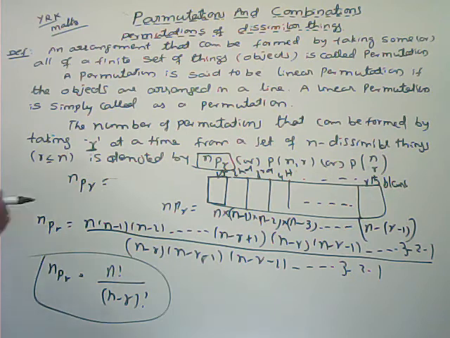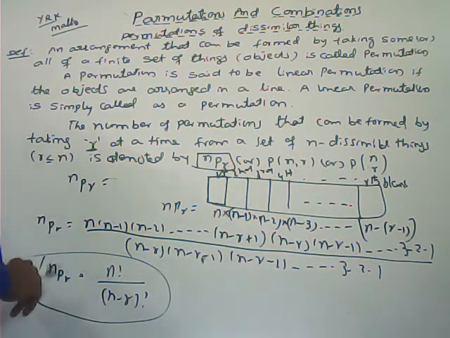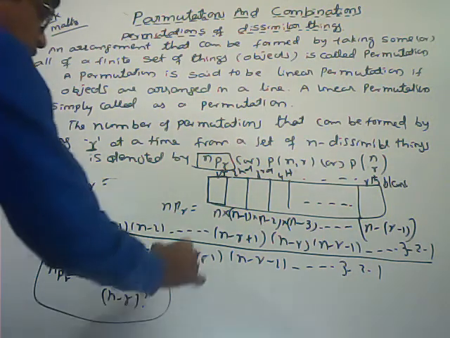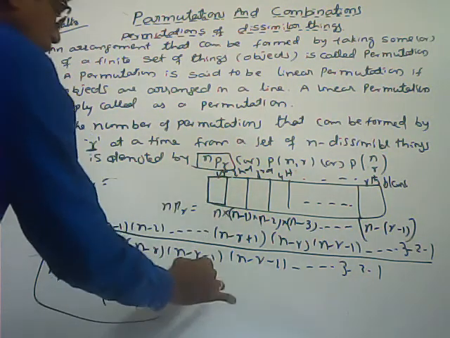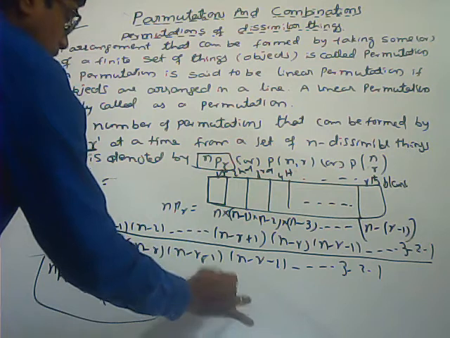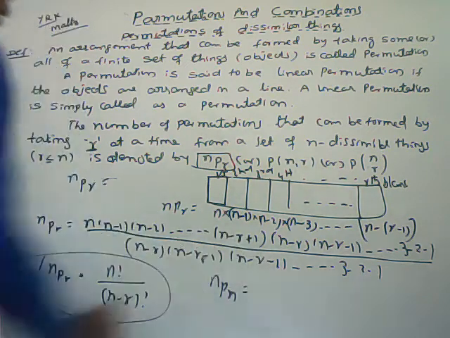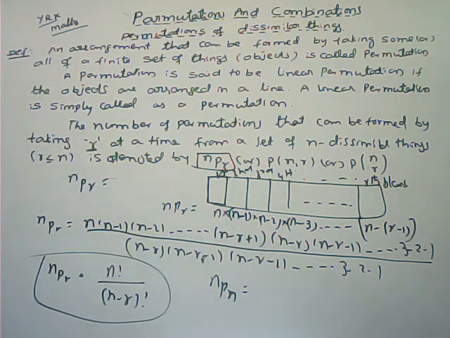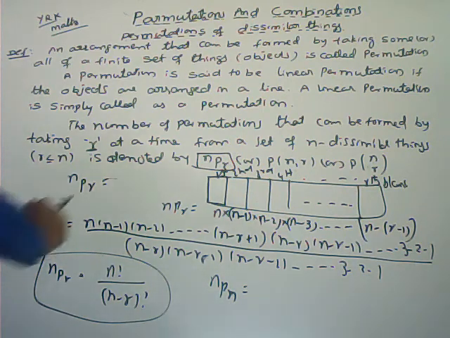See here, what is the meaning of nPr? The number of arrangements that can be formed by taking r at a time from n dissimilar things, that is nPr only. That is equal to the number of ways of filling r blank places by n dissimilar things. For example, here what is the meaning of nPn? The same way you can apply to n boxes also. nPn is equal to the number of ways of filling n blank places.